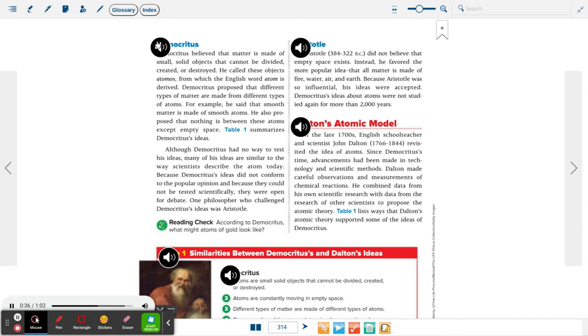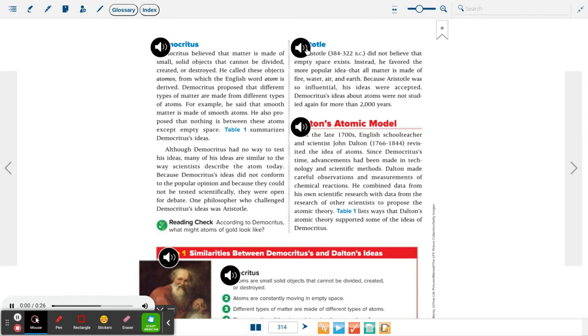Although Democritus had no way to test his ideas, many of his ideas are similar to the way scientists describe the atom today. Because Democritus's ideas did not conform to the popular opinion, and because they could not be tested scientifically, they were open for debate. One philosopher who challenged Democritus's ideas was Aristotle.